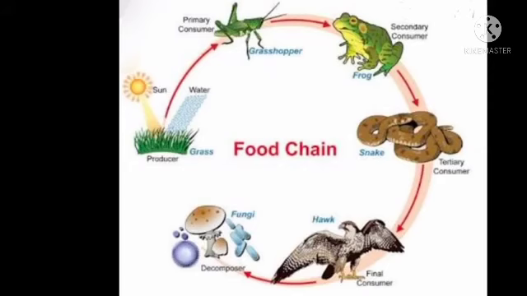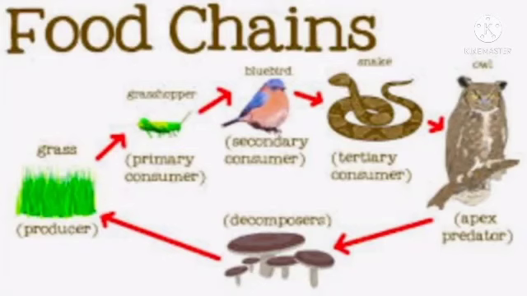Food chain. Sun is giving its solar energy to plants. Plants are giving their food. As food they are being eaten by the grasshopper. The grasshopper is eaten by the frog. The snake eats the frog. The snake is eaten by the eagle. And the eagle, after dying, is consumed by decomposers, and decomposers again fertilize the soil to get new plants. Very nice and interesting food chain.